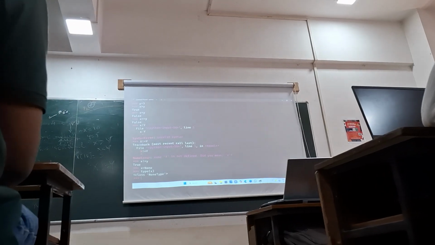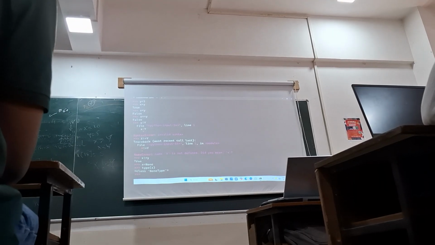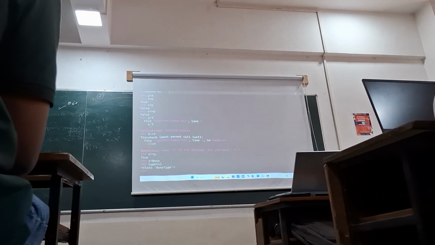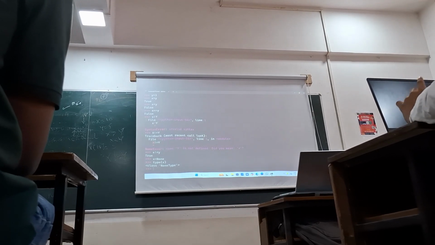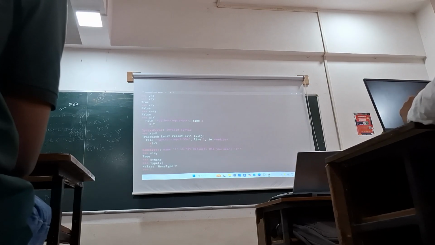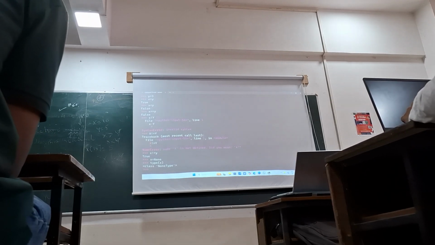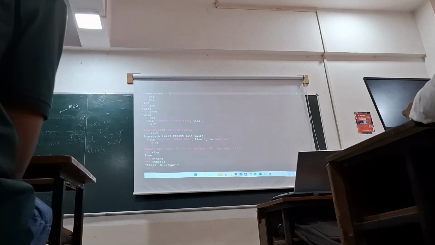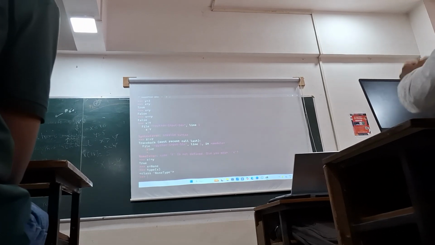NoneType is also taken as one data type in Python, where you don't want to represent specific elements such as integers or strings or floating point or whatever. I don't want to give any specific type here, then you call it the None data type. This is especially used in object-oriented programming. When you want to define some variable but don't want to assign a value, it will be treated as None. I want to define it, but initially I don't want to assign any value. Then what type is it? None.